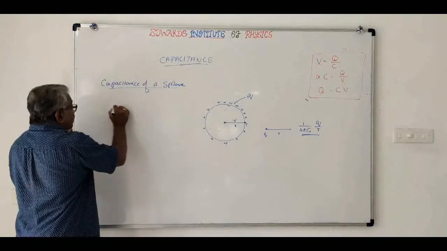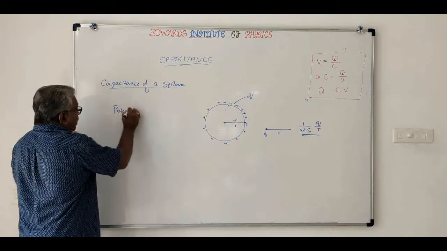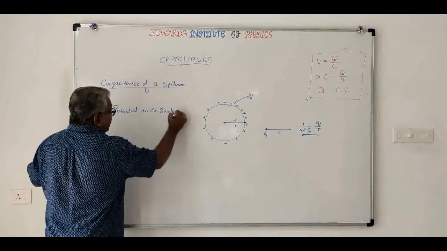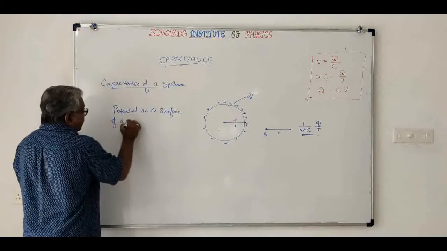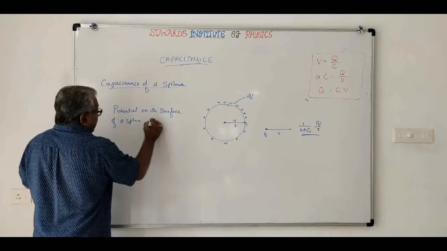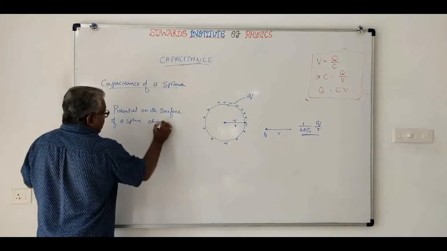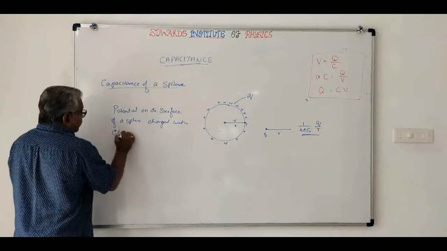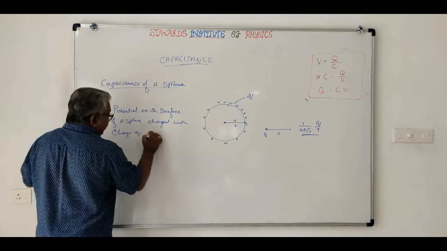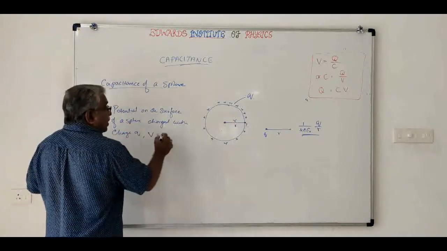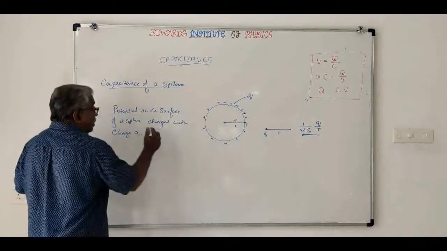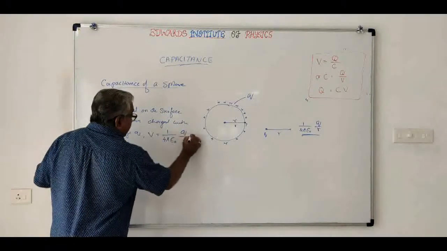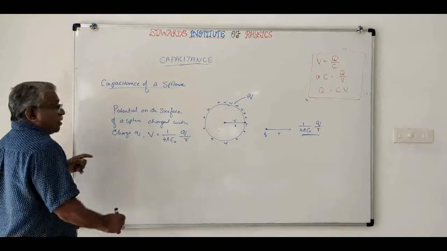So the potential on the surface of a sphere charged with the charge Q, V, is equal to 1 by 4 pi epsilon 0 Q by R. Now, what will be its capacitance?